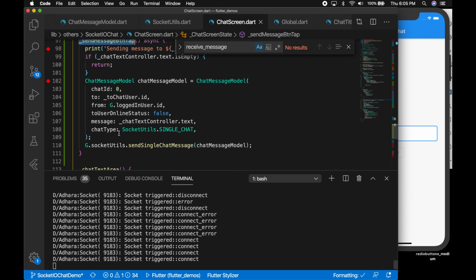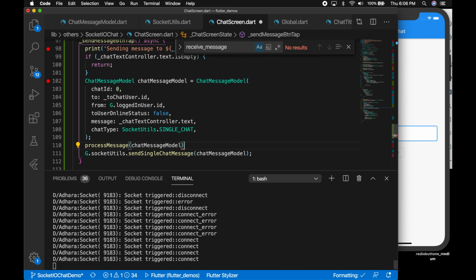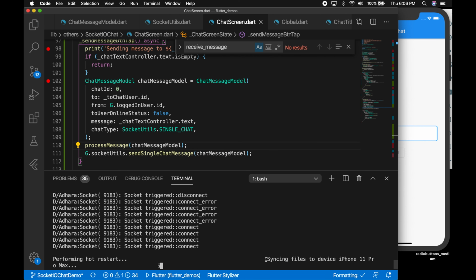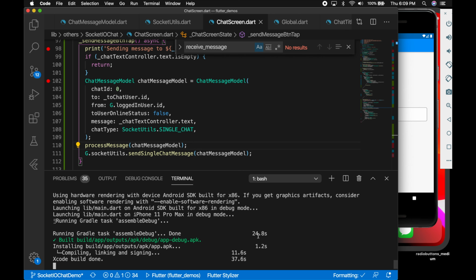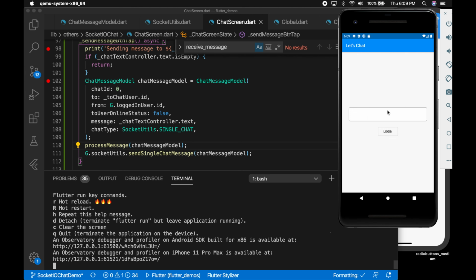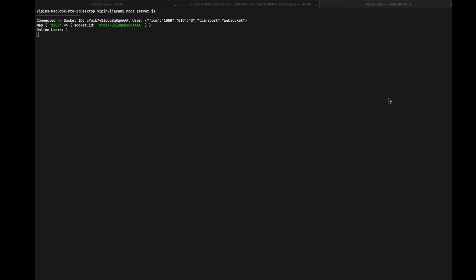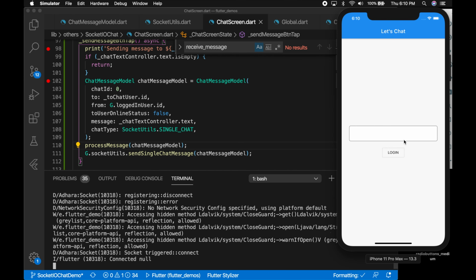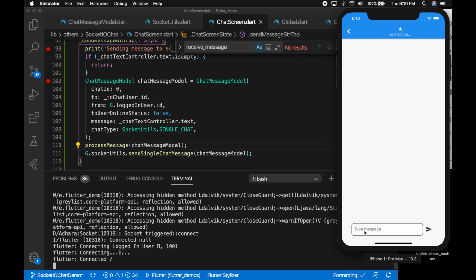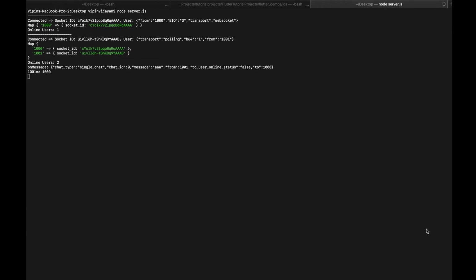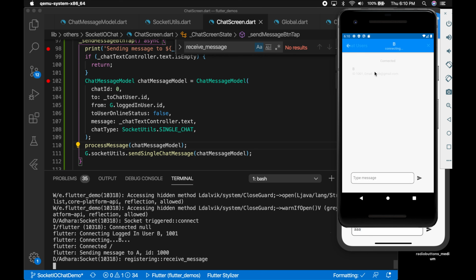So in the send message button tap, let's add the process message method with the chat message model, and let's restart the apps, log in. Okay, let's go to the chat area and add a message. Okay, so that's added to the list.